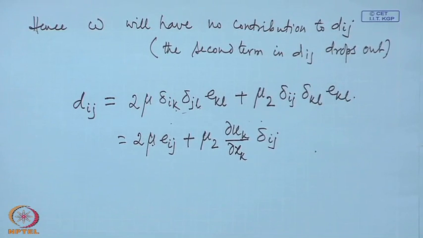And now of course, we can put it in that general form of the equation.